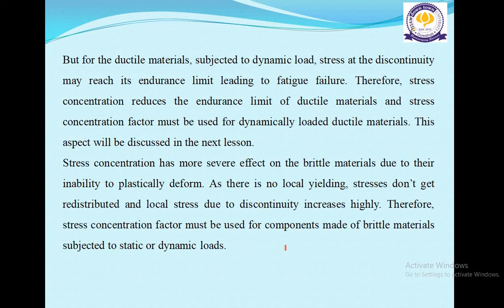But for ductile materials subjected to dynamic load, stress at the discontinuity may reach its endurance limit, leading to fatigue failure. Therefore, stress concentration reduces the endurance limit of ductile materials, and the stress concentration factor must be used for dynamically loaded ductile materials.